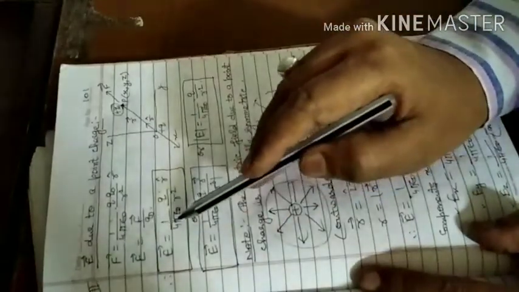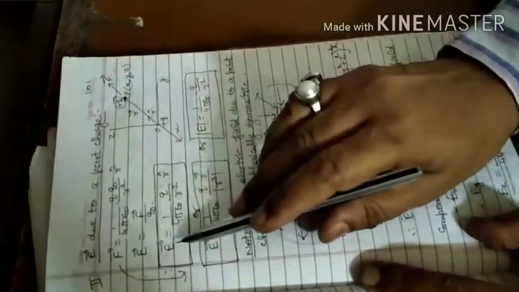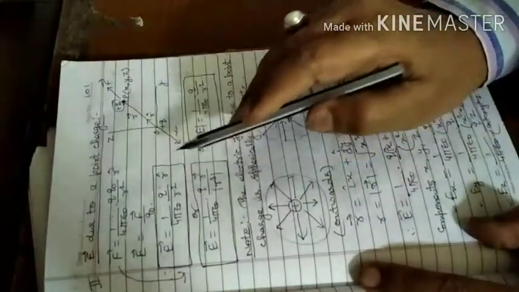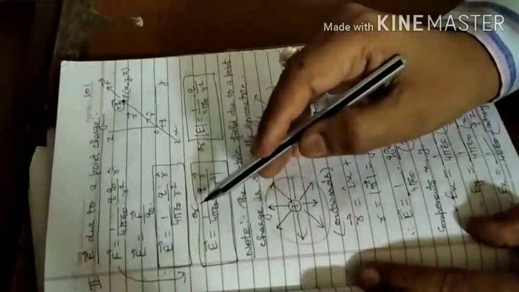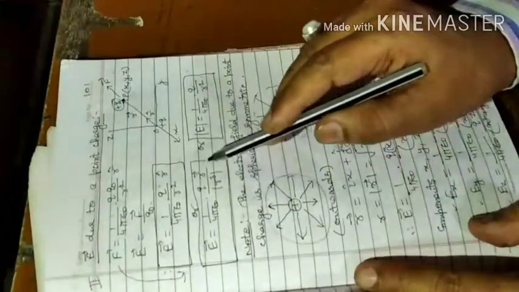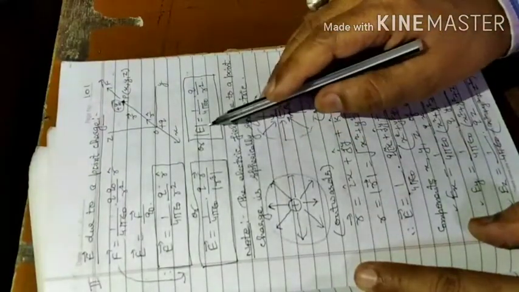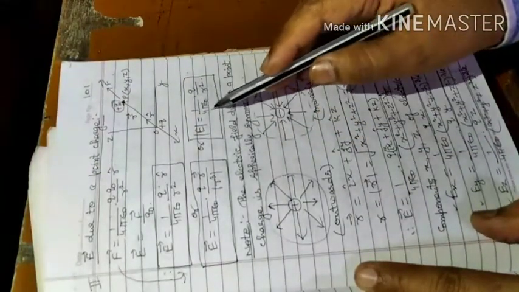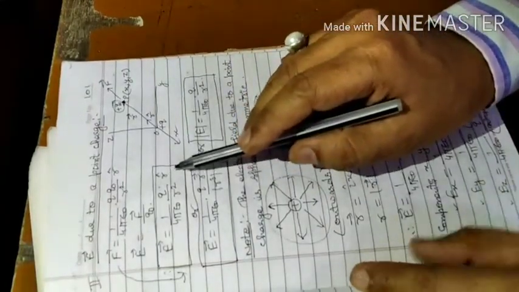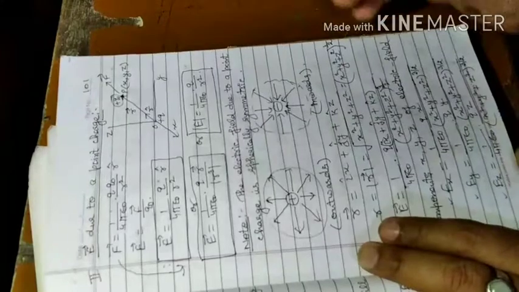So, if we substitute the value of F very easily from here, we'll get the equation E is equal to 1 upon 4 pi epsilon naught Q upon R square into unit vector R. Or in the vector form, we can write E is equal to 1 upon 4 pi epsilon 0 into Q into vector R upon mod of R cube, and the magnitude of the electric field, we all know, is 1 upon 4 pi epsilon 0 into Q upon R square. Here this is the unit vector, and we all know that the unit vector R is equal to the vector R upon mod of vector R.